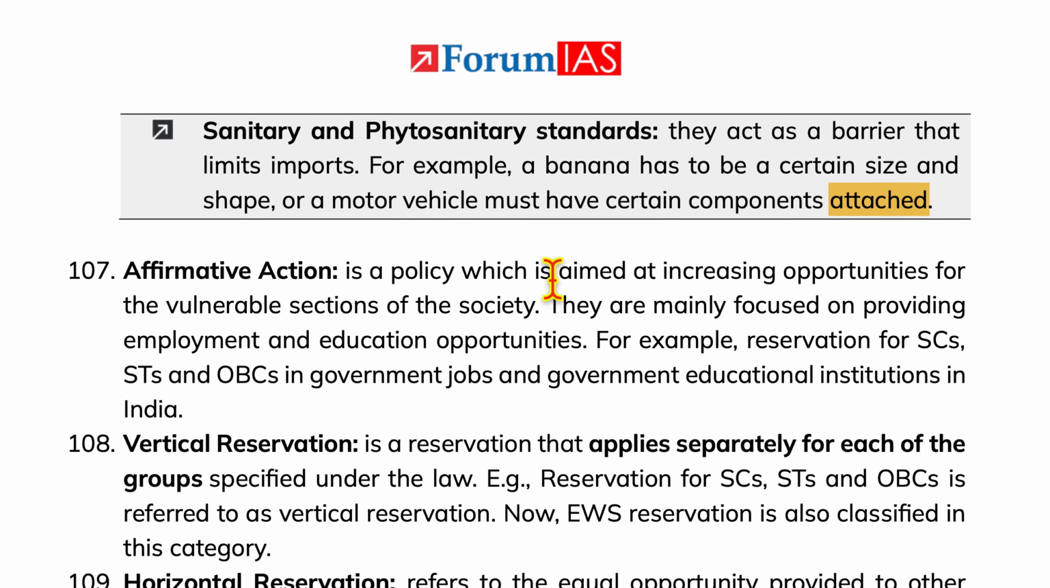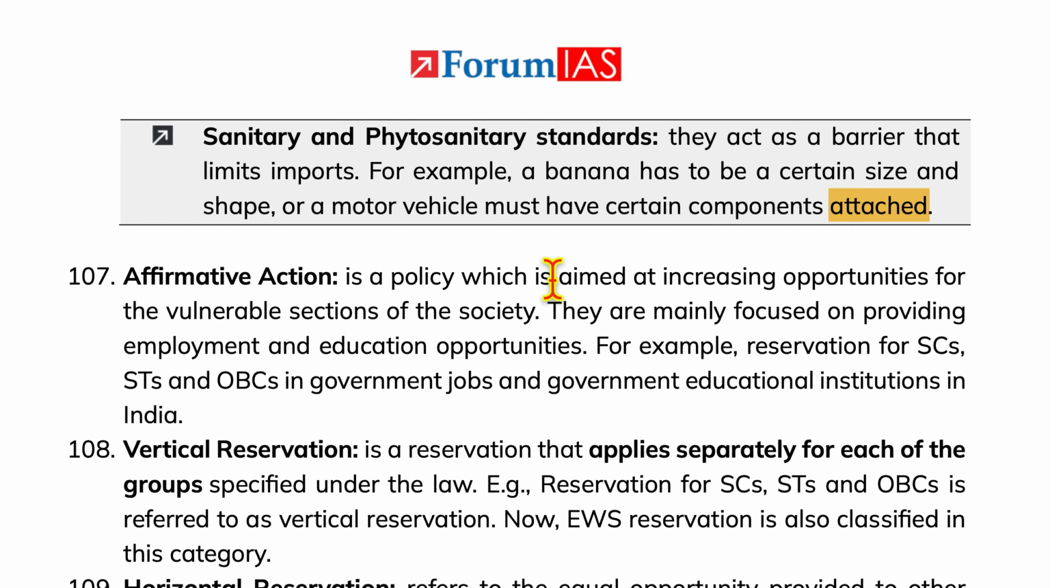This will be part 6 from the series on 150 keywords on polity.